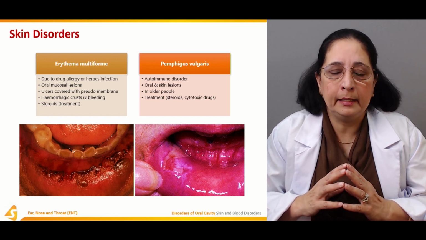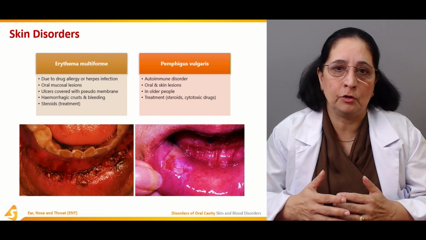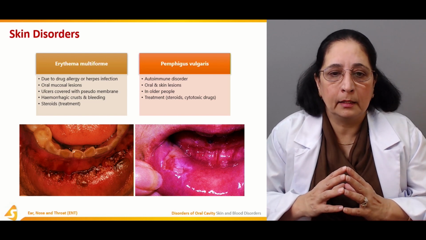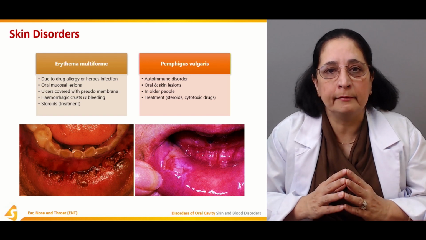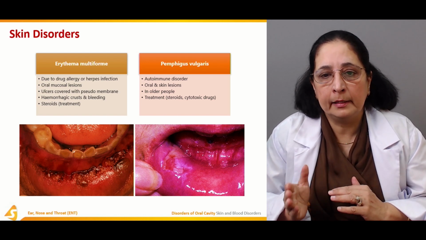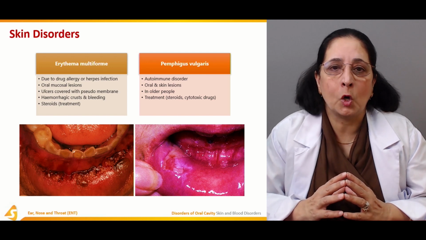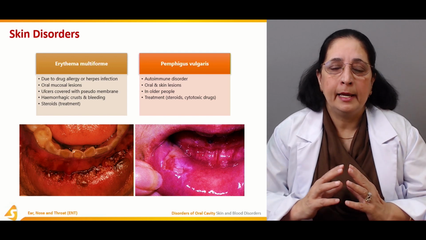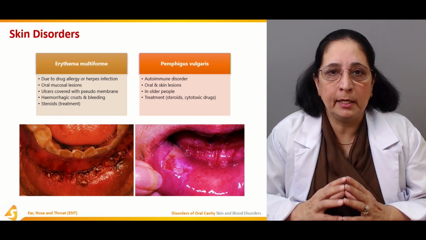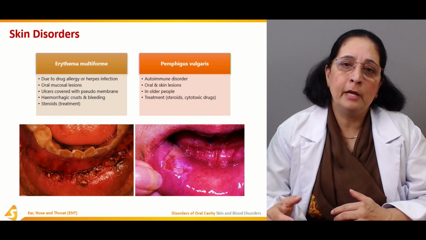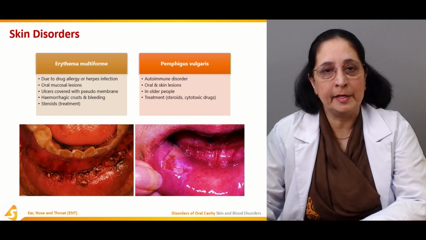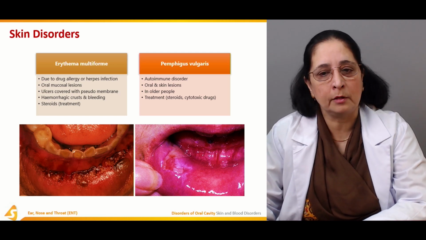Both of these are skin disorders, due to drug allergies or herpes infection in the first case. And pemphigus vulgaris is an autoimmune disorder in which the immunity is weak, and this develops mostly in older people in whom the immune system is already suppressed and not very good.